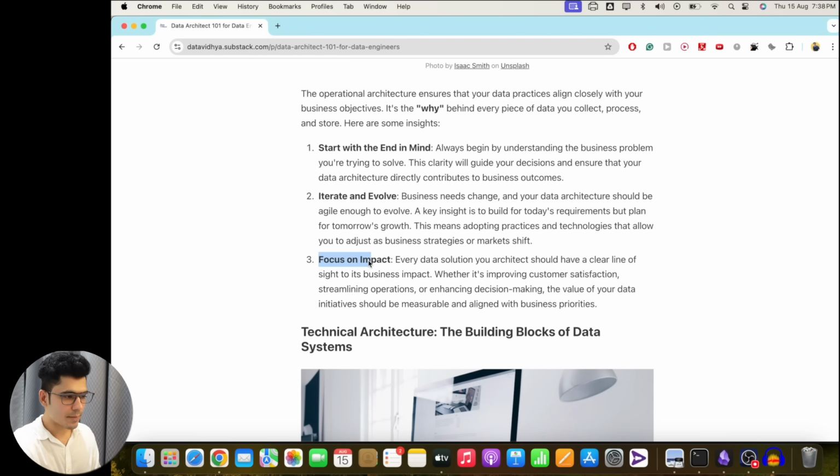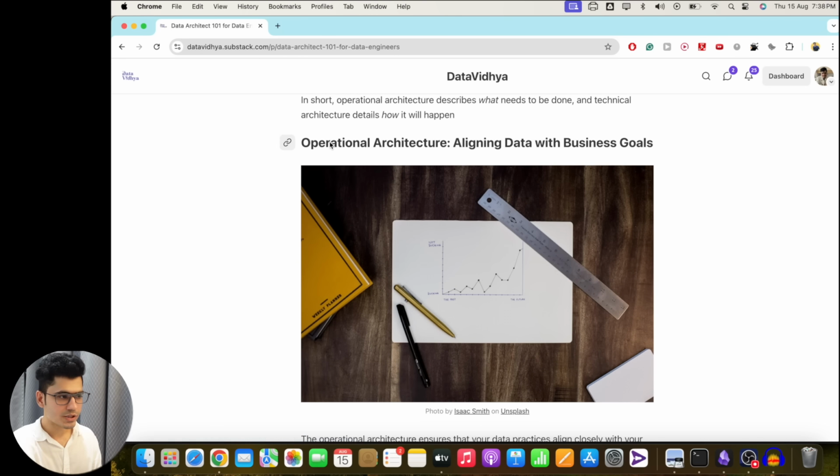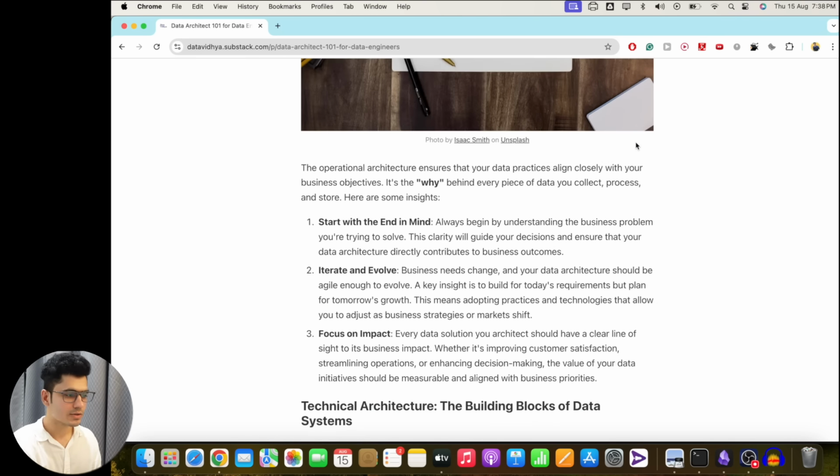And the focus on impact, again, this is what we have been talking about till now. Every single thing that you do should be able to generate value for the business. So every data solution you architect should have a clear line of sight to its business impact. It can be improving customer satisfaction, streamlining operations, enhancing decision making. The value of your data initiative should be measurable and aligned with the business priorities. This is operational architecture and aligning with the business goals.